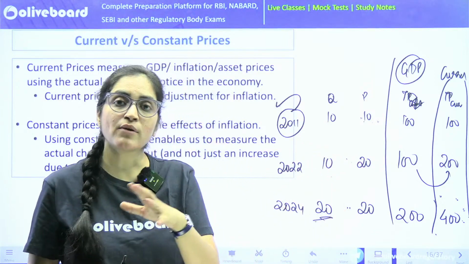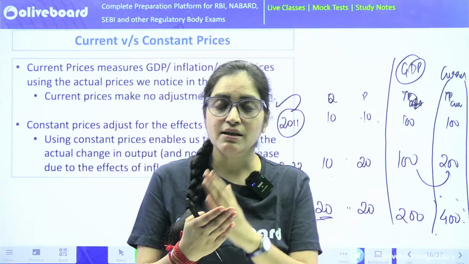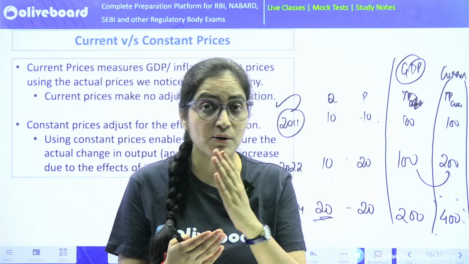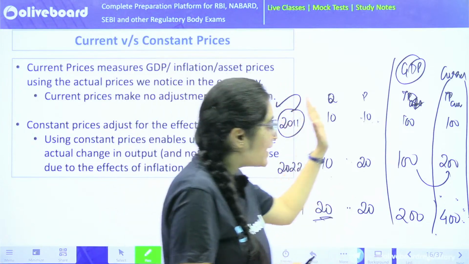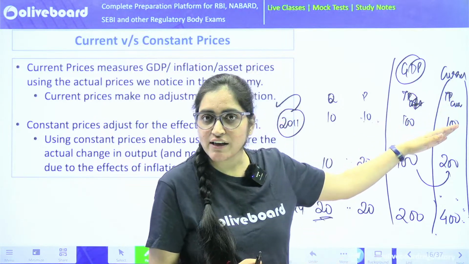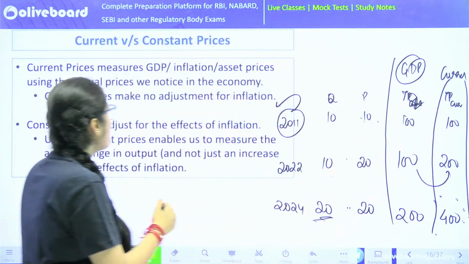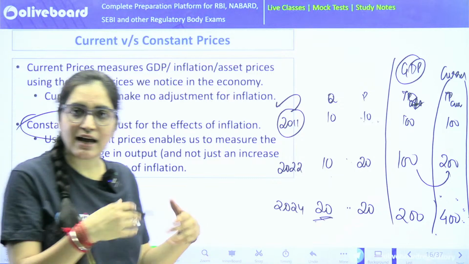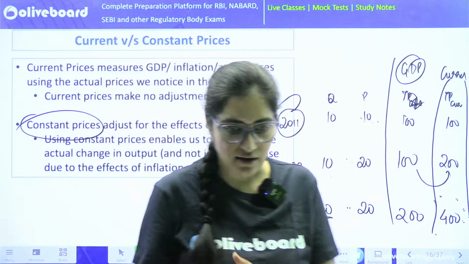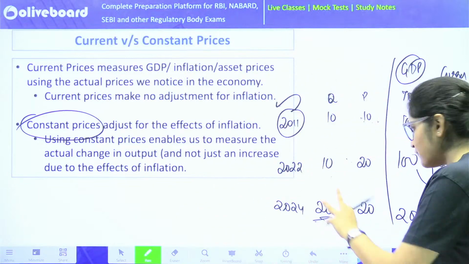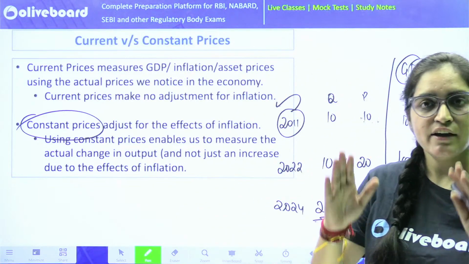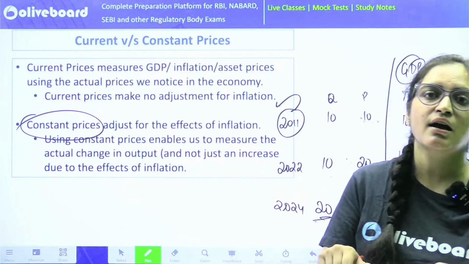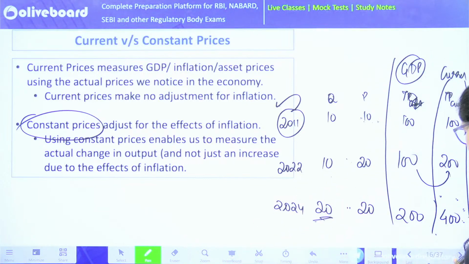So if we want to calculate the exact increase of goods and services produced, we have to eliminate the effect of inflation, and that's what is done by constant prices. Fixing constant price, fixing a base year, that's why the fixing of base year is being done. I hope this is also clear. If not, you can just give it a reading. If you still find anything which is tough, we can talk about it in the next class.